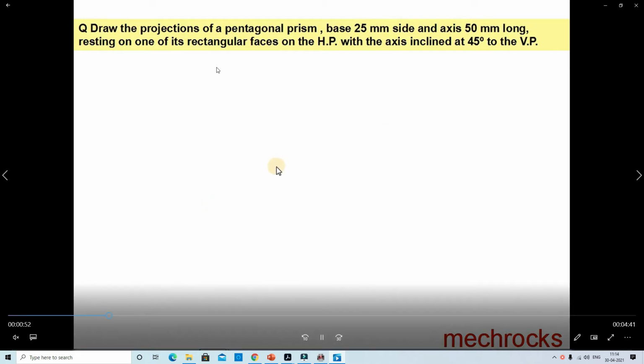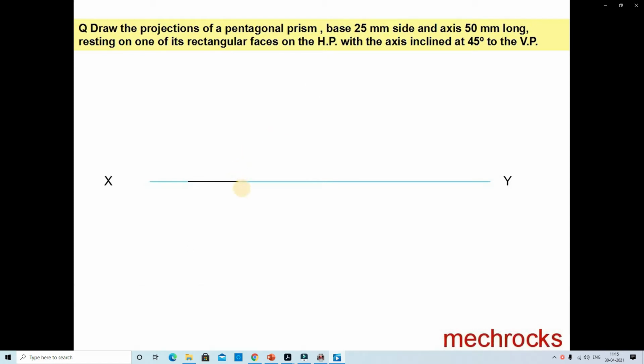VP inclination is there. So first we draw one reference line, XY. And then which view is the true view? Pentagonal pyramid, base 25, resting on HP. That's why the top view is the rectangular face. Top view is the rectangular face. We draw the one.